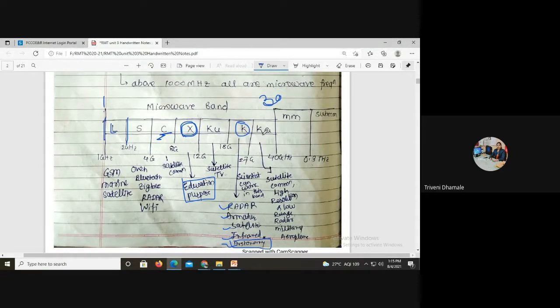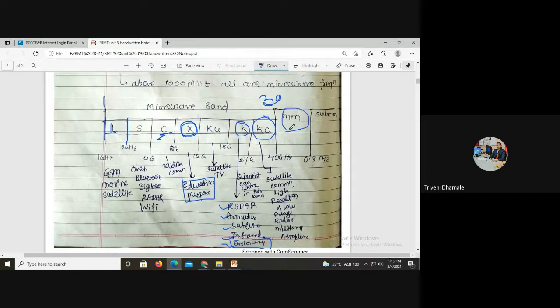Again the Ka band, 27 to 40 gigahertz, is used for satellite communication with high resolution, radar, military, aeroplanes.